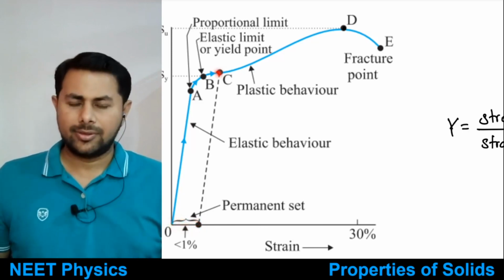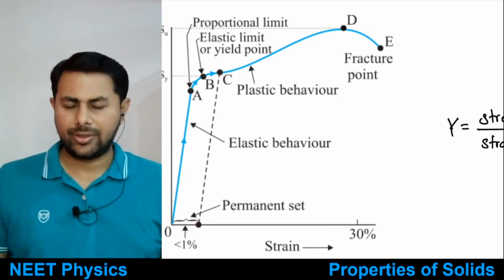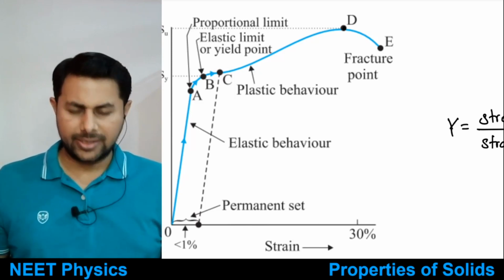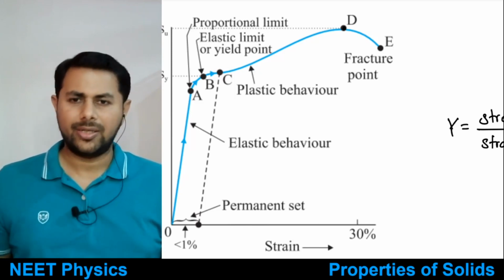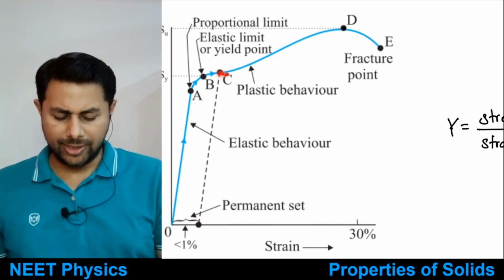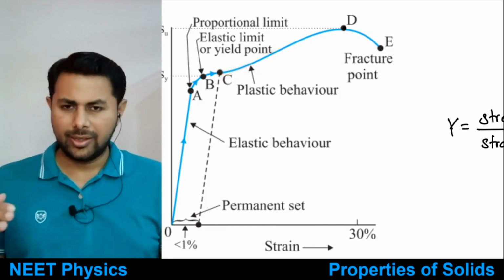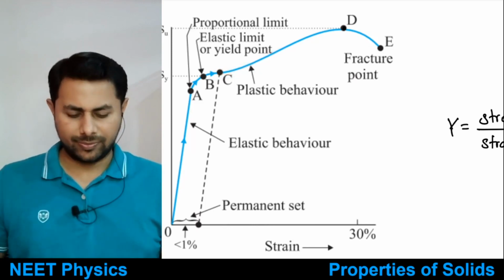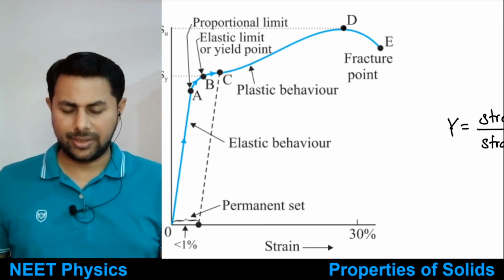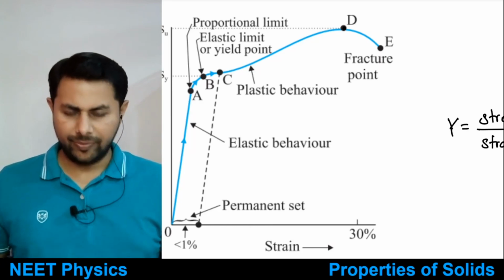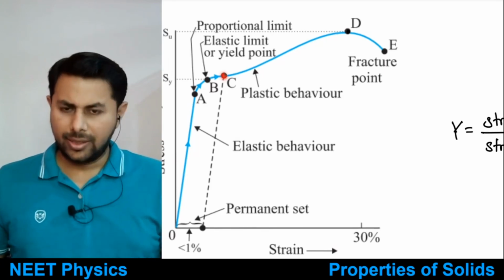Okay, so now a body cannot regain its original shape and size. It is called which kind of a body? Plastic body. So from this point onwards, we say that the body shows plastic behavior. Okay, this thing is clear? Yes, no? Okay, good. Then after that,